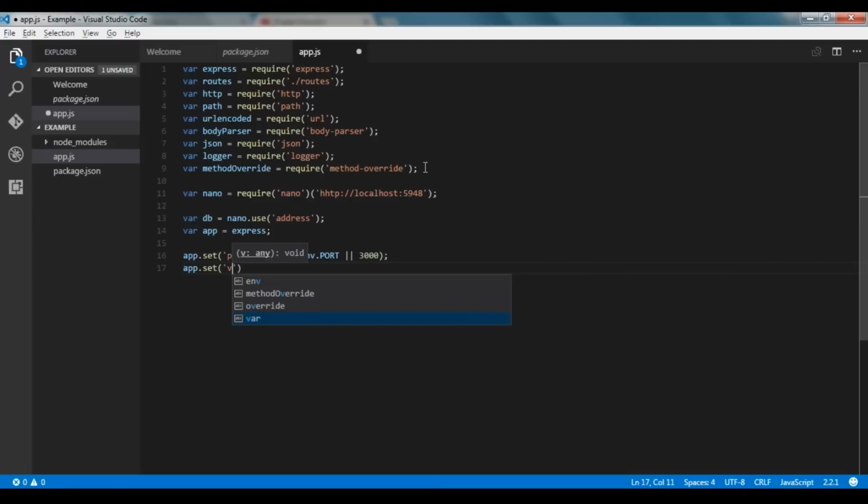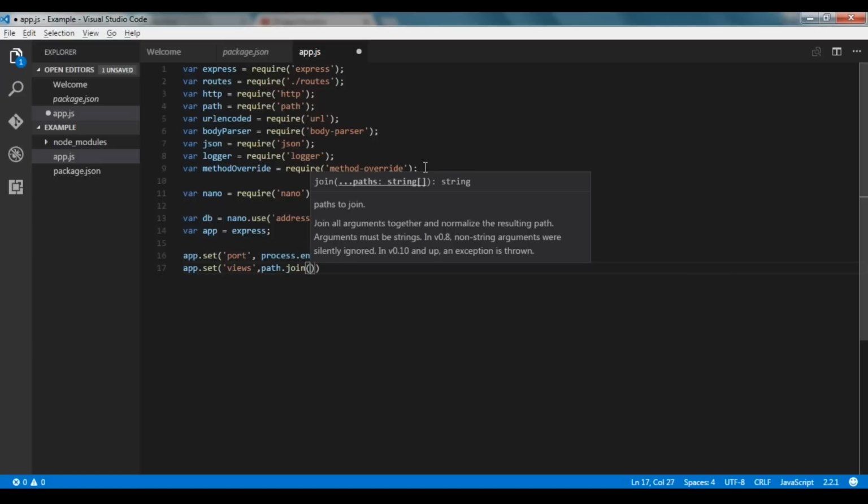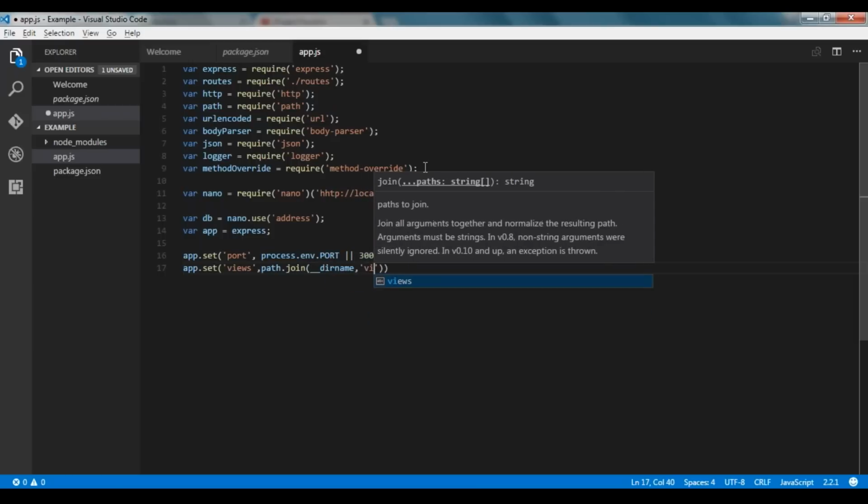We'll specify the views folder. We'll create this views folder in a while, guys. We'll first end up working with this app.js file. So the path of views, as we just discussed, to give the path of views, we'll use path.join, and we'll use the global object which we just discussed, that is __dirname, and then the folder would be views.